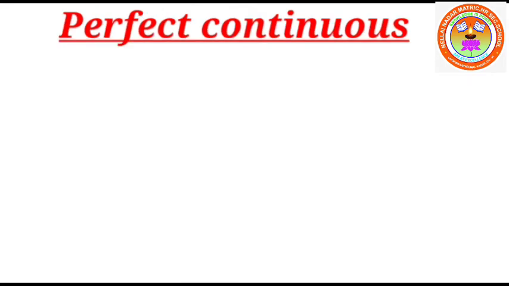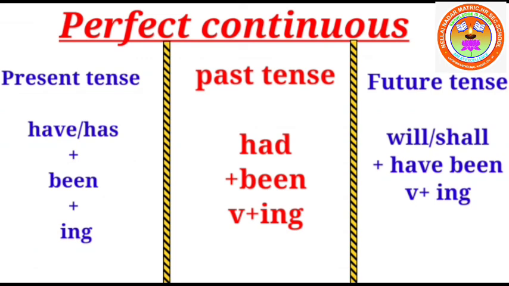Then the three perfect continuous tenses: present perfect continuous, past perfect continuous, and future perfect continuous. For continuous, we have to use ing verb form. For perfect, we have to use been. For present, you can use have or has. Have or has will denote present. Been will indicate perfect, ing continuous. So you will get present perfect continuous.